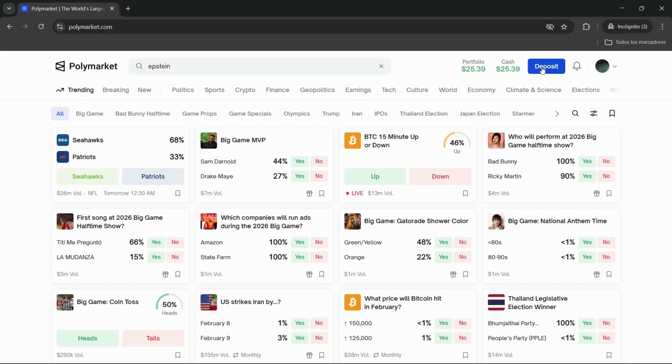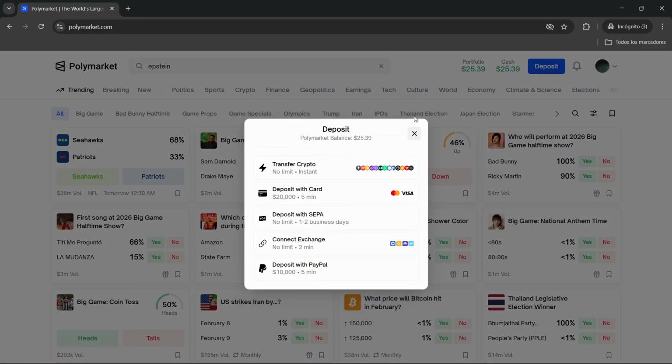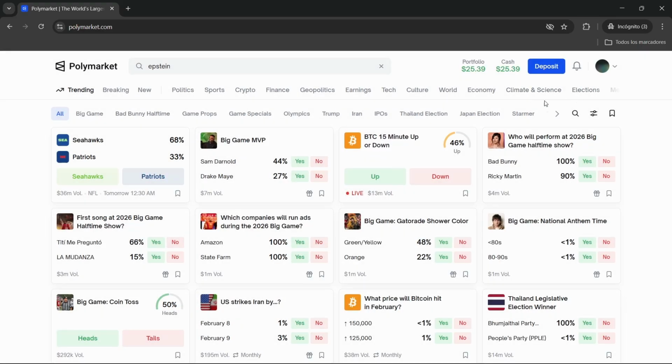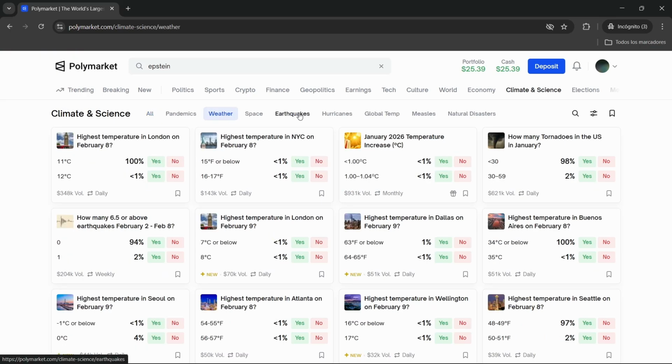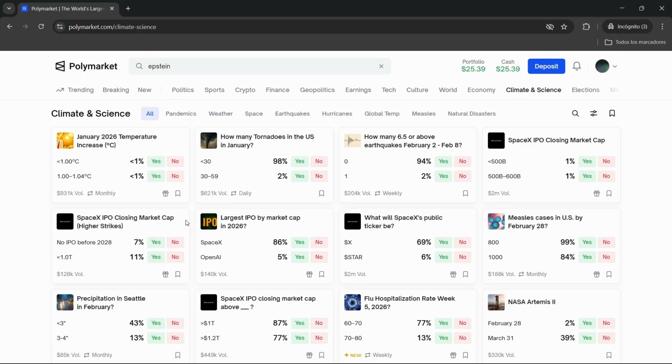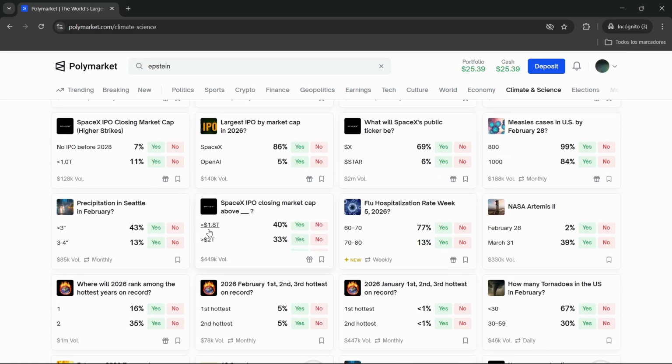So after you create your account and deposit right here, if you want to bet on the weather, you need to go to this category right here, climate and science, and then you will find the weather right here. You can also bet on other things like earthquakes, hurricanes, tornadoes, and more. So just scroll down and see what you like the most.